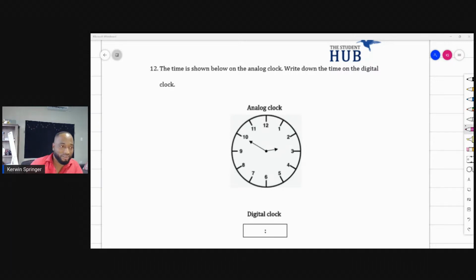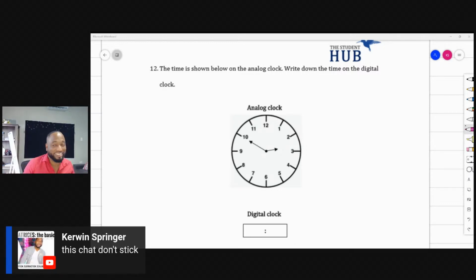One thing about this chat, those stickers are going to ride us. This chat don't stick. I talking and answer just flying.